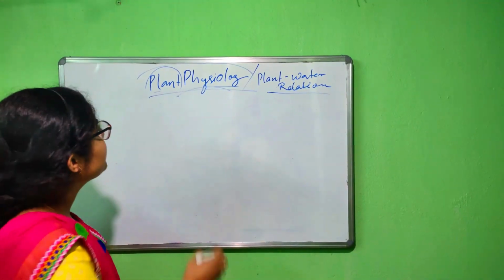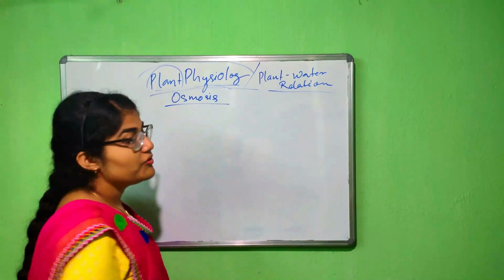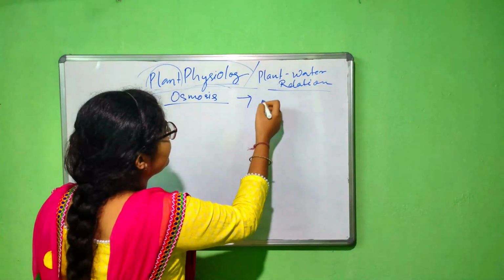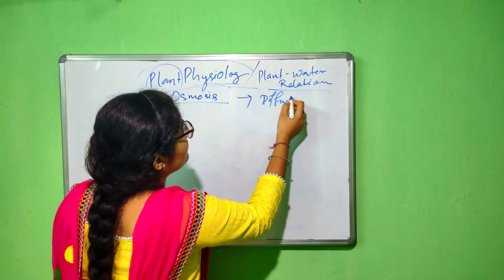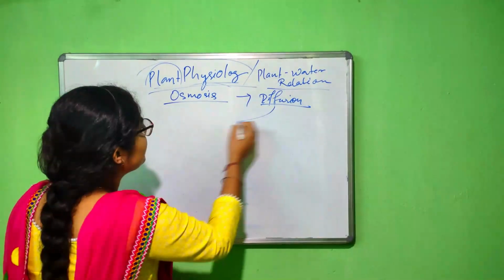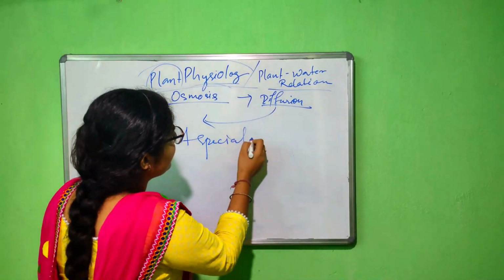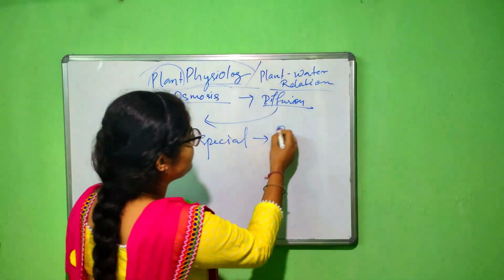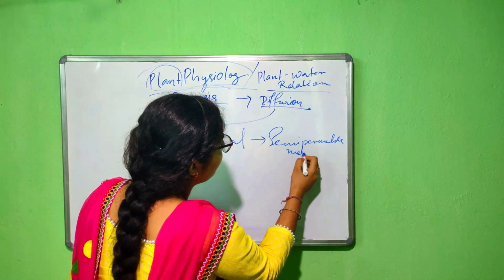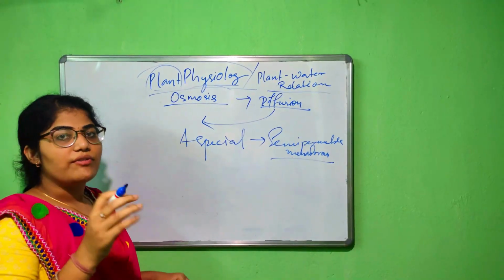Okay, so let's discuss the second part of our today's topic, that is osmosis. The process of osmosis is quite similar to the diffusion process, but in osmosis a special kind of character is there, that is the use of a semi-permeable membrane. And the rest of the process is quite similar.